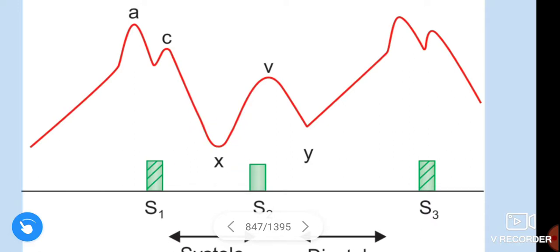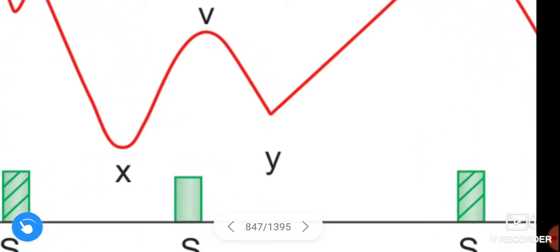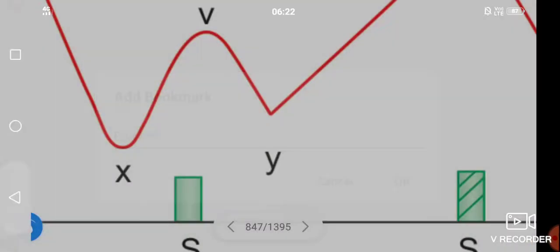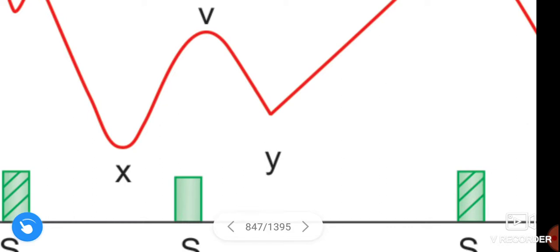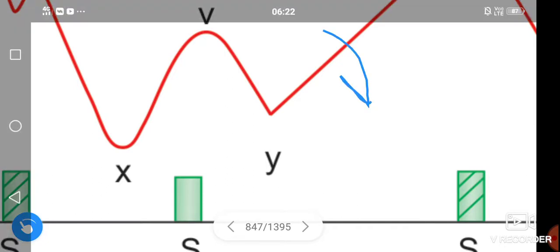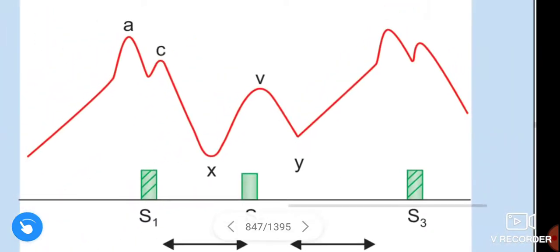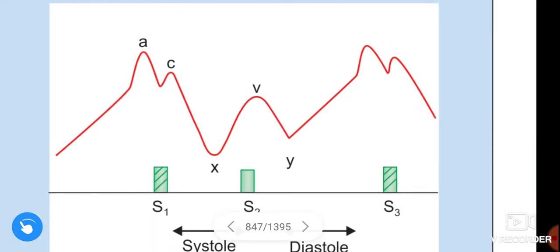When it comes to the Y wave, it is formed due to the fall of right atrial pressure by the flow of blood from the right atrium into the right ventricle by opening of the tricuspid valve. Okay, this is about the waves of jugular venous pressure.